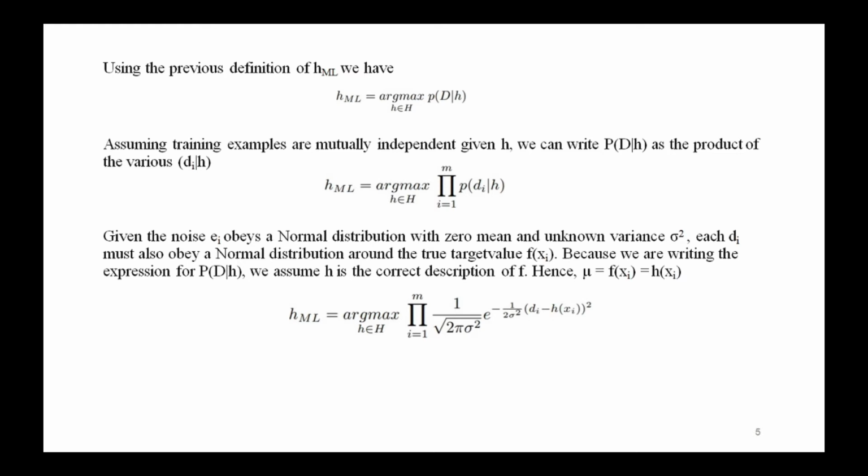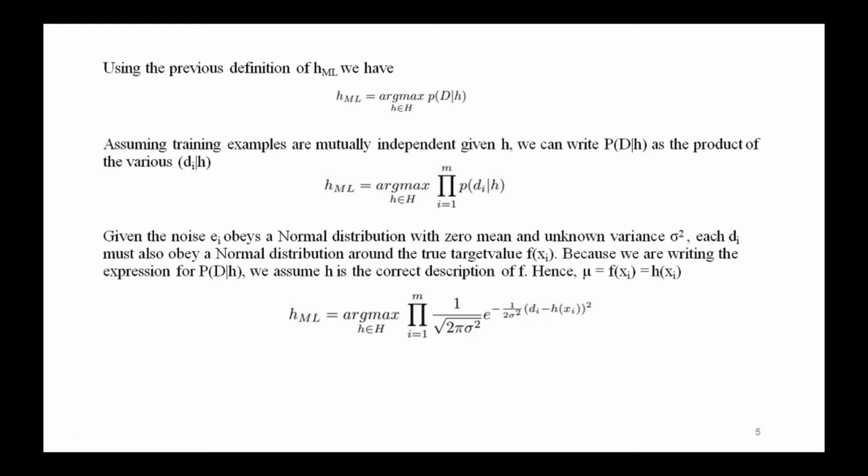But using the lowercase small p to refer to the probability density. So a small p indicates the probability density. By using the previous definition of h ML, we have h ML equal to argmax of P of D given h, where small h belongs to capital H.